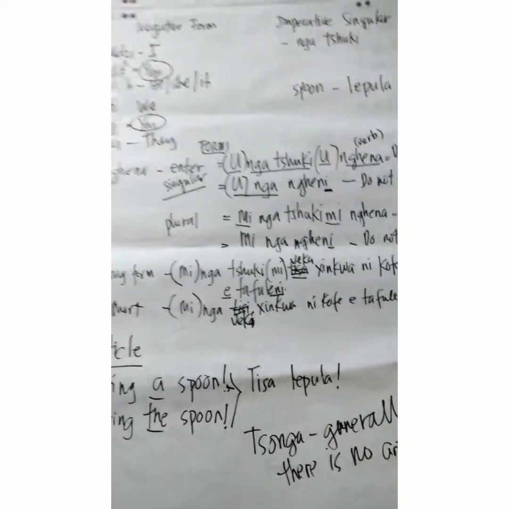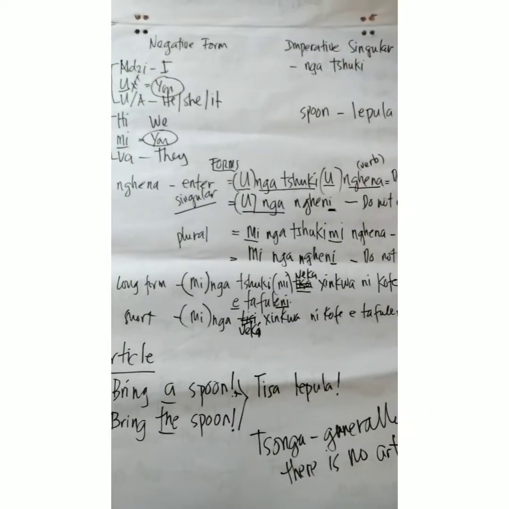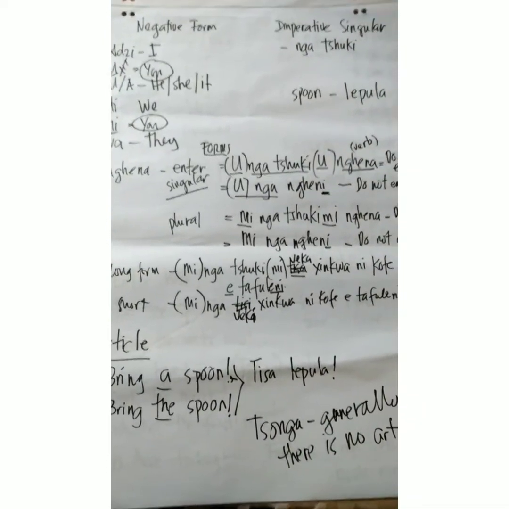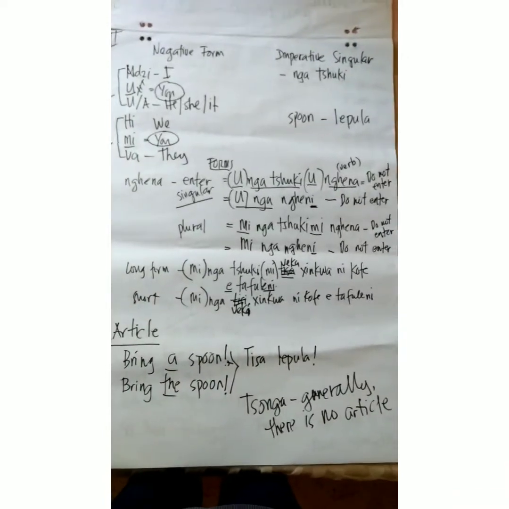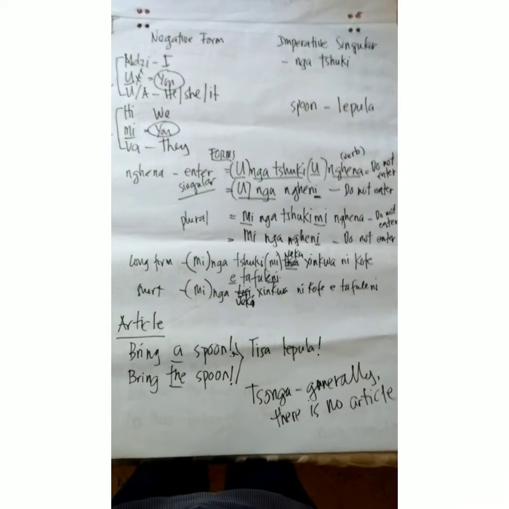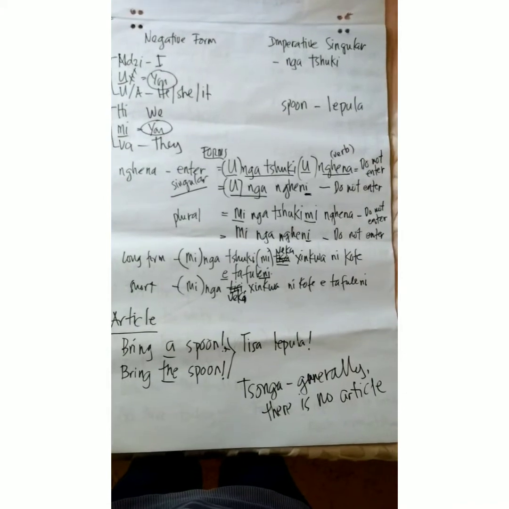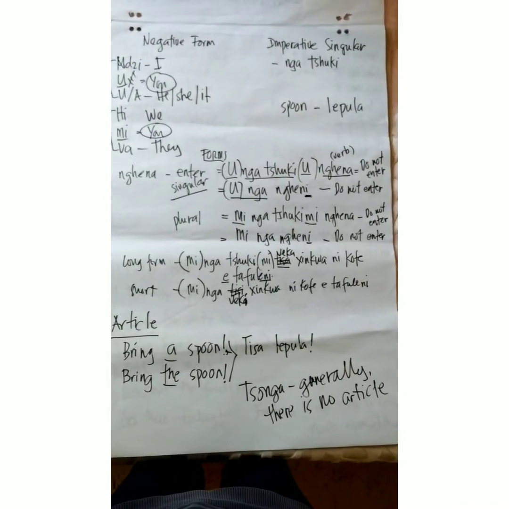So I hope you will have time to review from the beginning, the first lesson that we had up to this time. Let me take a closer view so that you will see this. This is the second lesson. So I hope you learned something from that. It's very, very short this time. We will deal little by little, so that we can also make simple sentences.